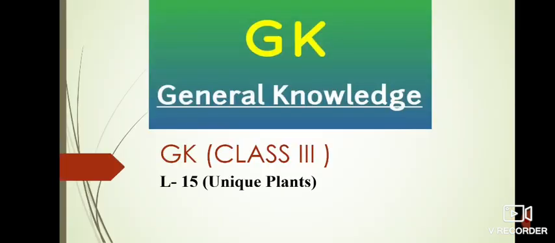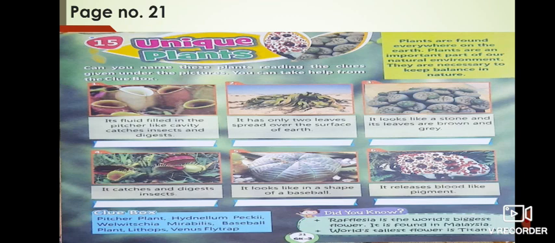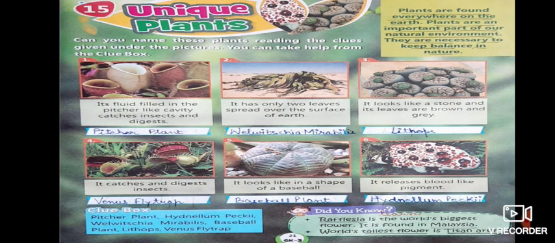So let's move to our next chapter, 15th, that is unique plants. Okay, it's on page number 21. So come to this page. First, children, plants. Now, what are plants? Plants are found everywhere on the earth.